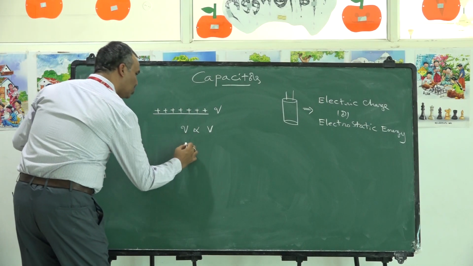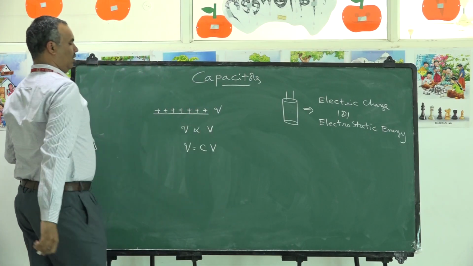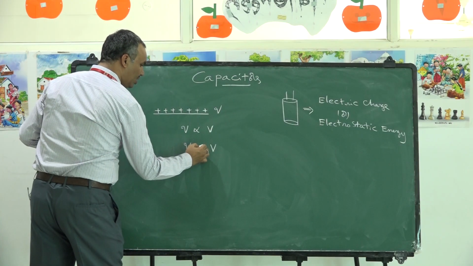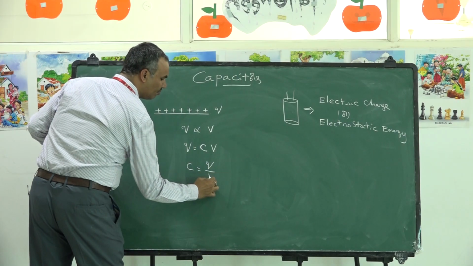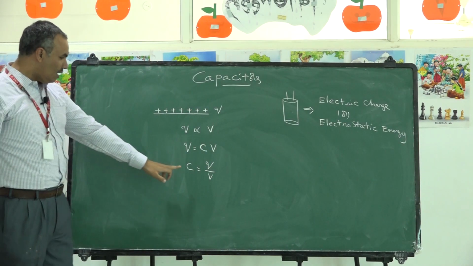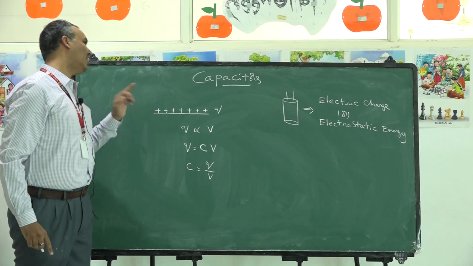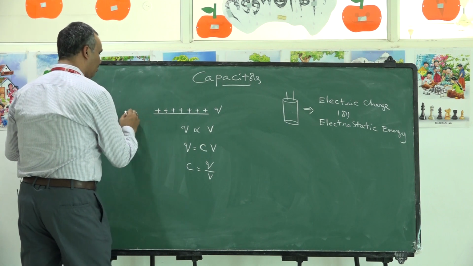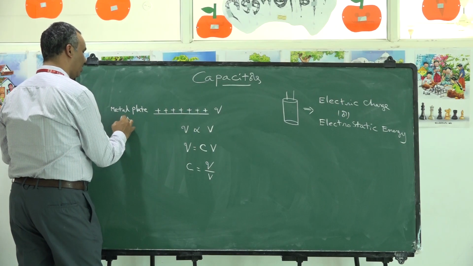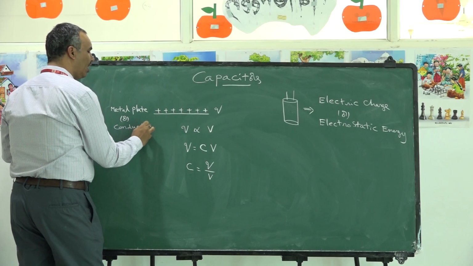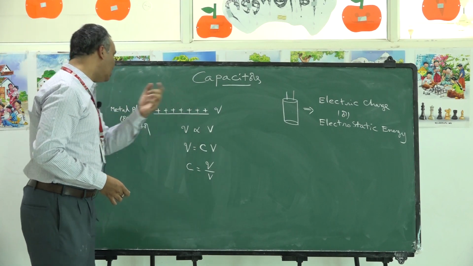In order to remove the proportionality, I need to keep a constant of proportionality here. Let C be the constant of proportionality. You can write C is equal to Q by V. This constant of proportionality is called the capacitance of the conductor. Here we have taken a metal plate. Metal plate means a conductor. Every conductor has a capability to hold charge. The charge holding capability is called its capacity.